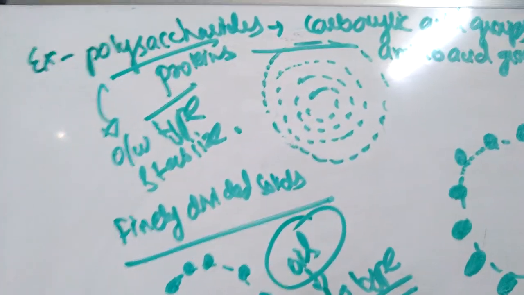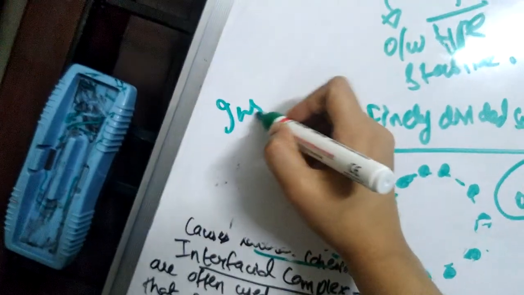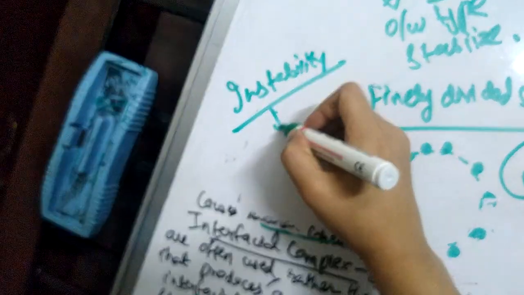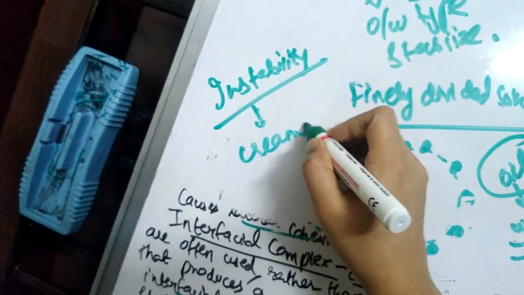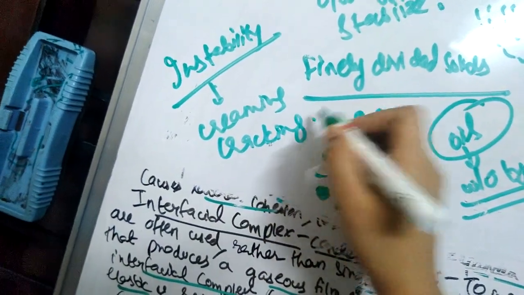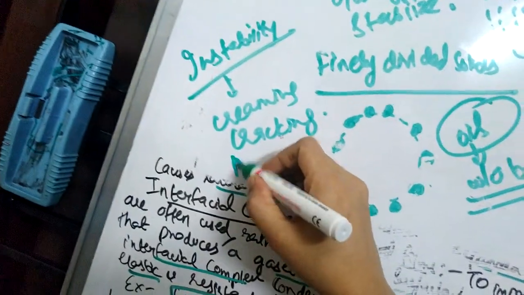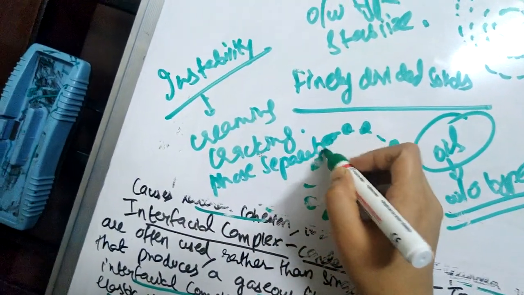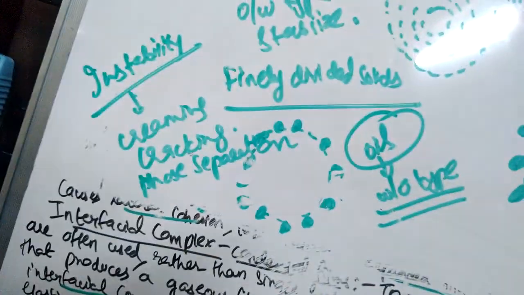Next class we'll discuss electrical repulsion, and then we'll start the next topic, the instability of emulsions. You might have studied this in your first year PharmD pharmaceutics also: creaming, cracking, and phase separation.